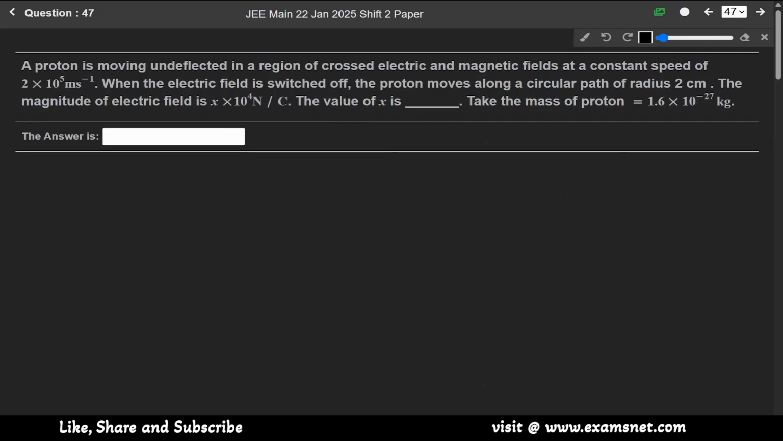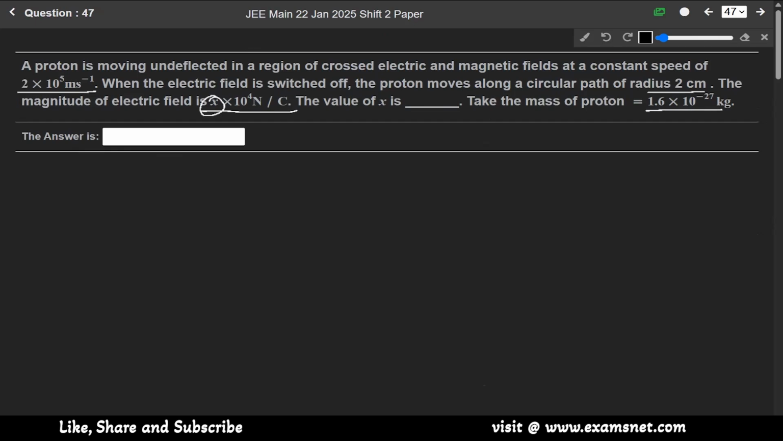Now question 47. A proton is moving undeflected in a region of crossed electric and magnetic fields at a constant speed of 2 into 10 to the power 5 meter per second. When the electric field is switched off, the proton moves along a circular path of radius 2 centimeter. The magnitude of the electric field is given by this, and we have to find the value of x, and the mass is this.